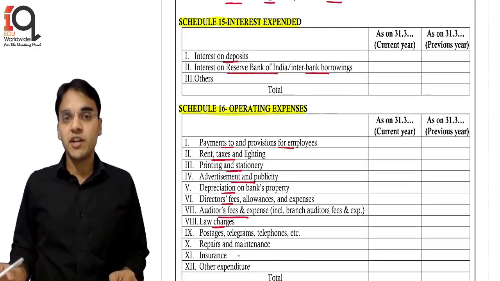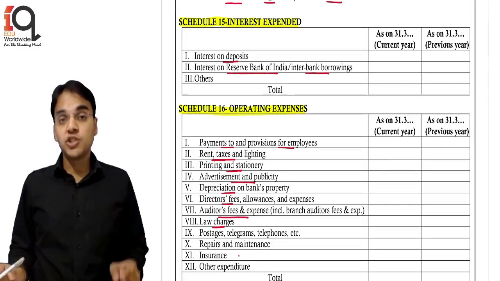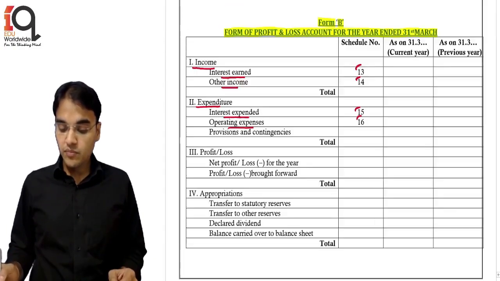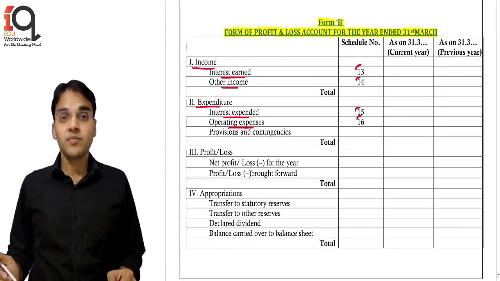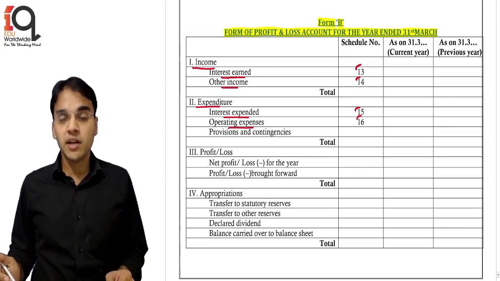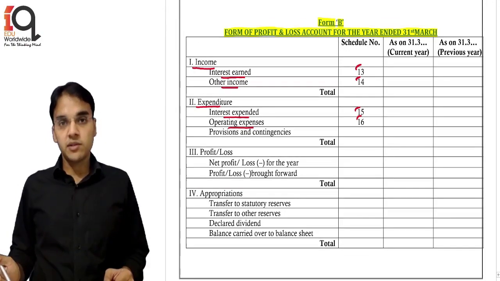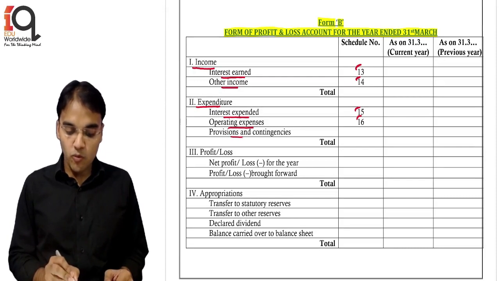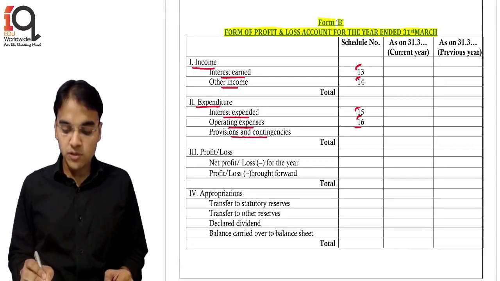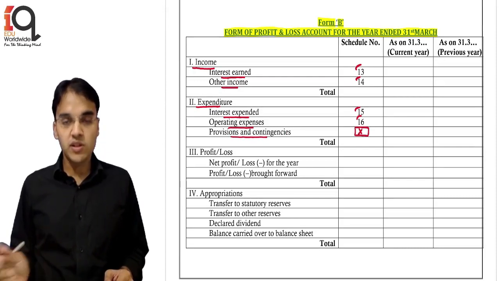So the four schedules which we need to remember under the P&L account are schedule number 13 interest earned, schedule number 14 other income, schedule number 15 interest expended, and schedule number 16 operating expenses. And then there is another item, provision and contingencies, for which you will see there is no specific schedule.